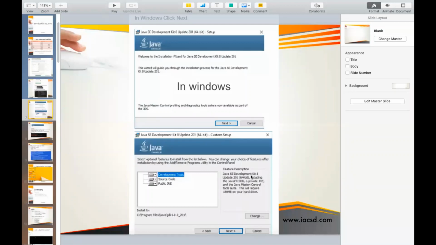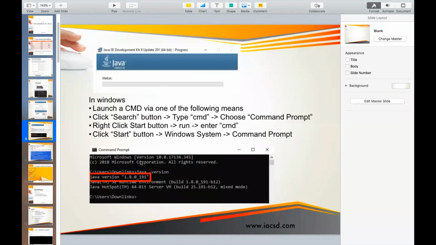Okay, fine. So if you see the installer, it will be downloaded in this particular folder. And if you want to change that particular position, you can go ahead and change this location here. Now once you install Java, there will be a progress bar telling you whether Java is correctly installed. You can open up a command prompt.